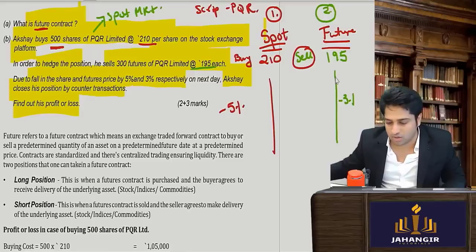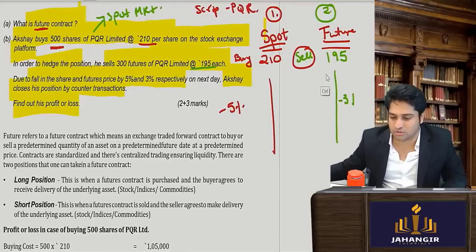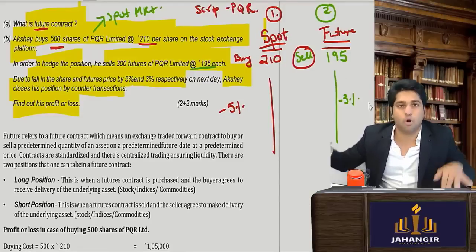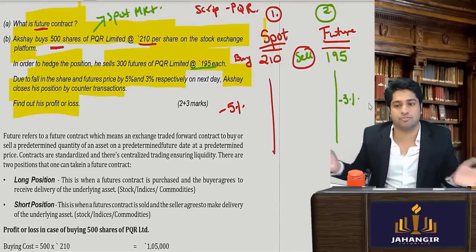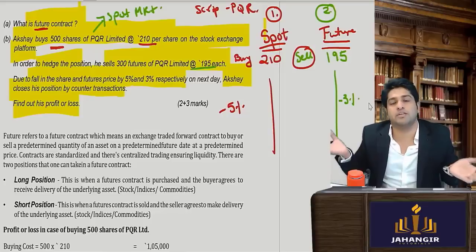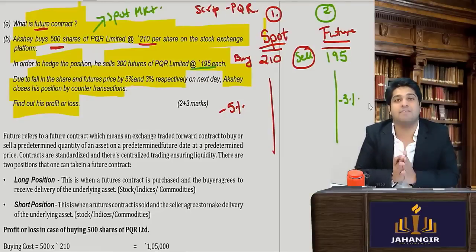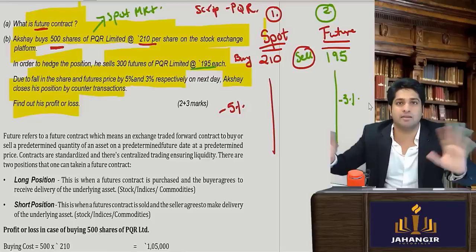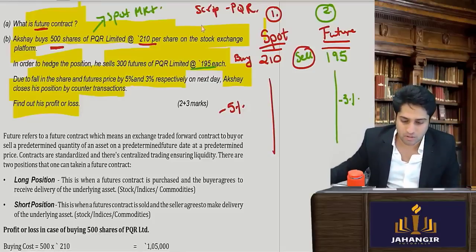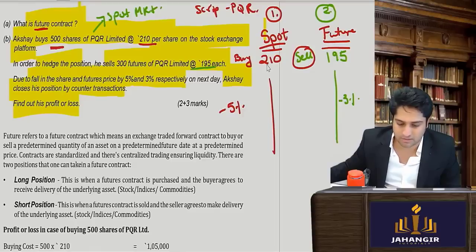So overall my risk is minimized by loss in one and profit in other. So I am hedging my position. I am setting off. So at different proportion hota hai. So I know in this case I will not have a big gain or a big loss since I am counterbalancing things. So iska calculation bhi nikala hai.